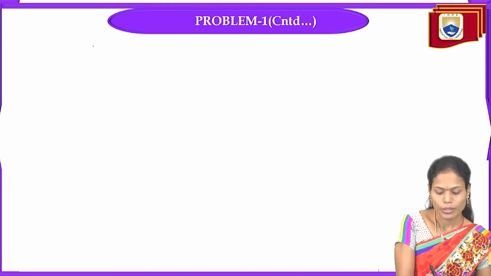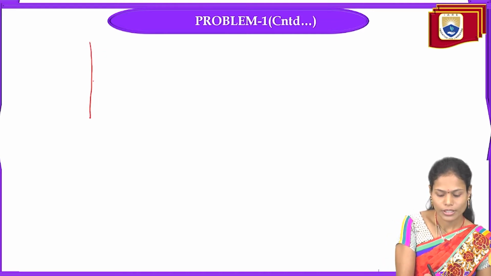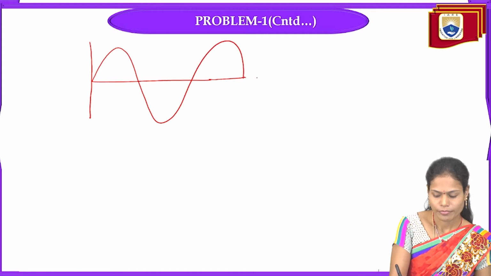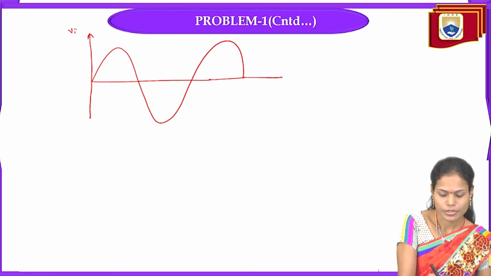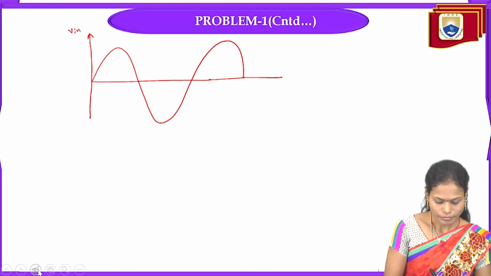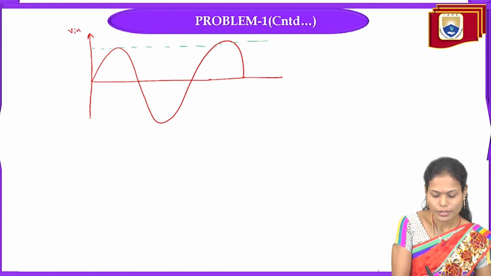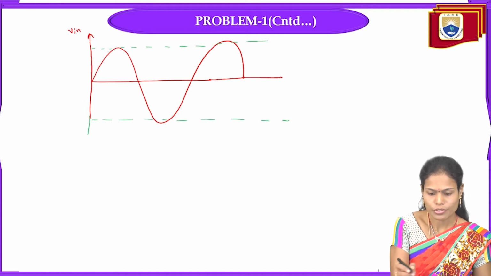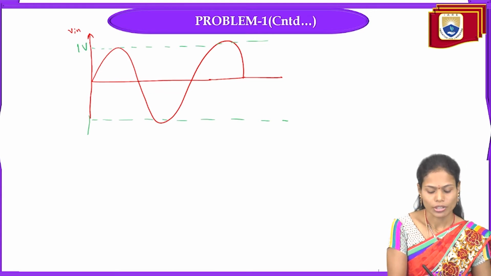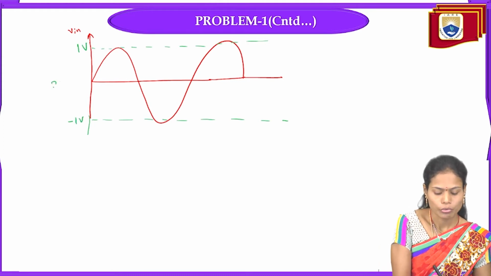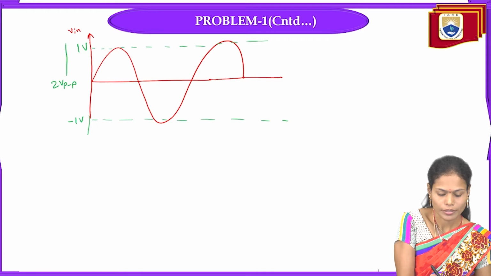So in the given problem, the input signal is a sinusoidal signal. Okay, this is the input signal. The maximum and minimum values are 2 volts peak to peak, meaning in the positive direction 1 volt and in the negative direction 1 volt, so total 2 volts peak to peak.